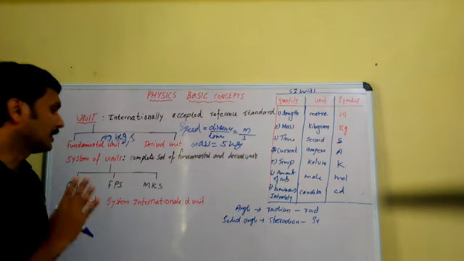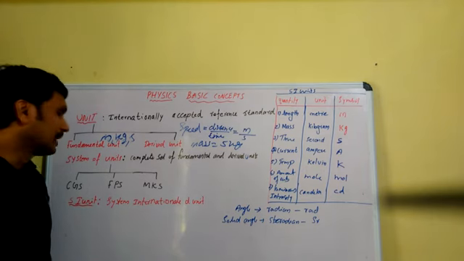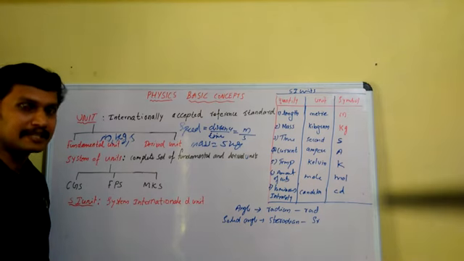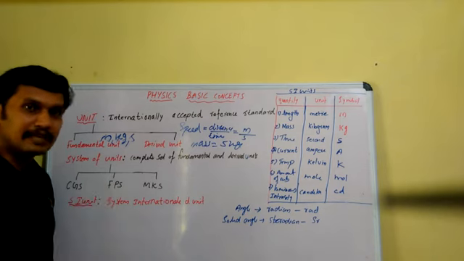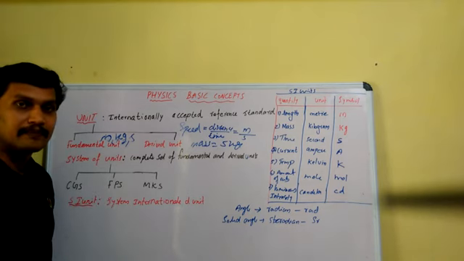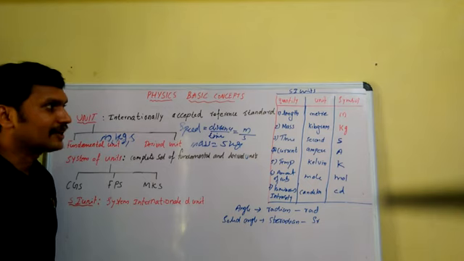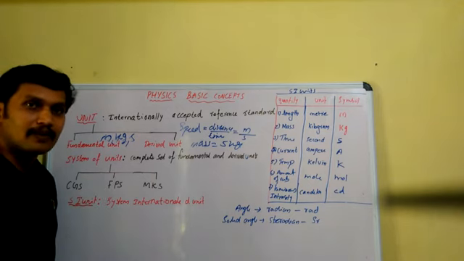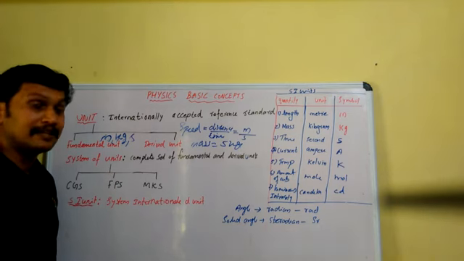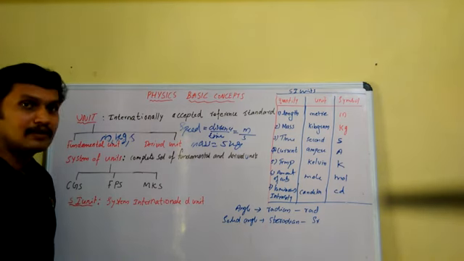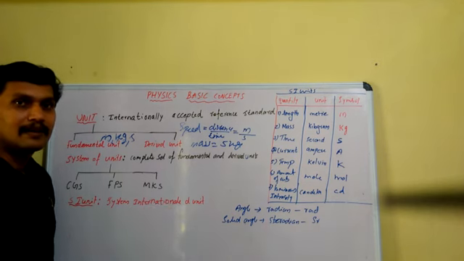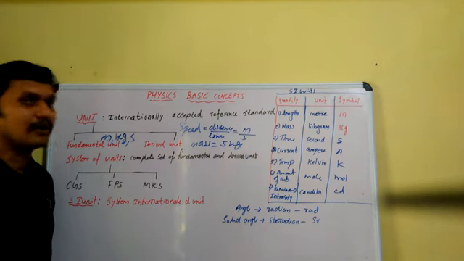It was developed by the General Conference of Weights and Measures conducted in Germany in 1971. All the units and their symbols were developed by that conference. Since then, everywhere we use the SI system for the measurement of all physical quantities.